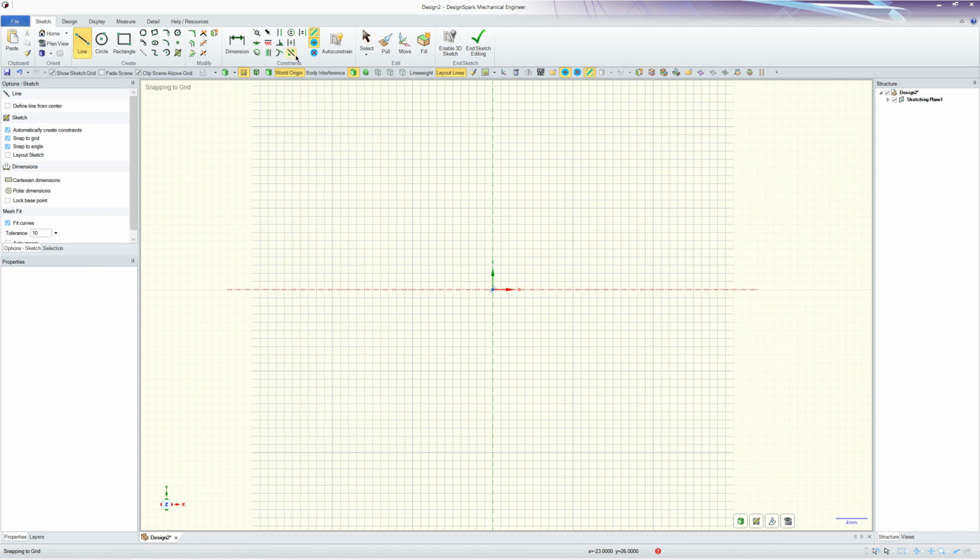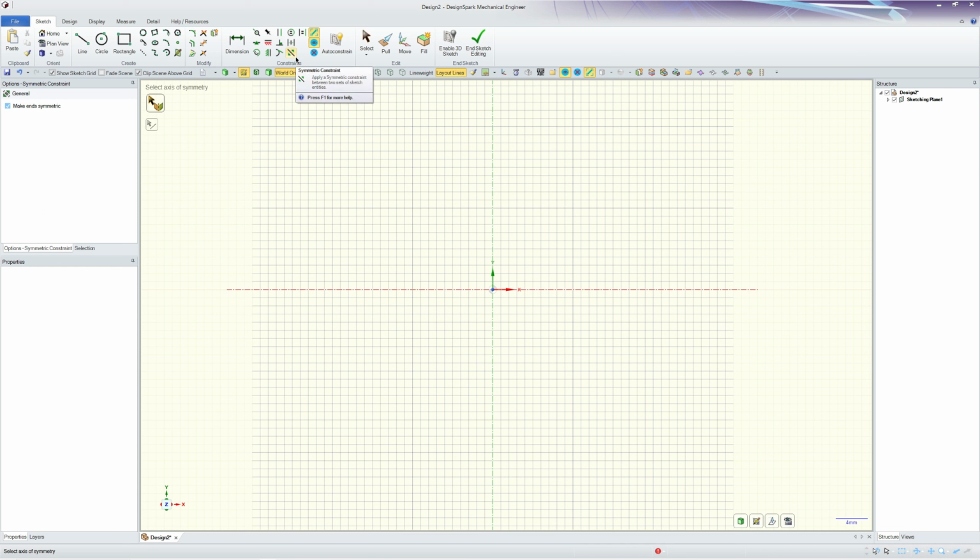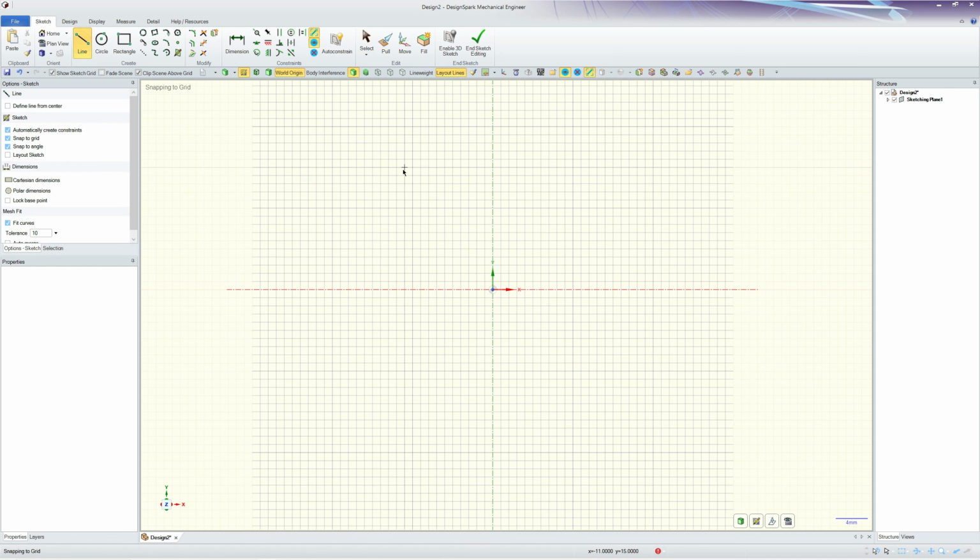Constraint-based sketching, symmetric constraint. Let's start with the line. I have my automatic create constraint active.